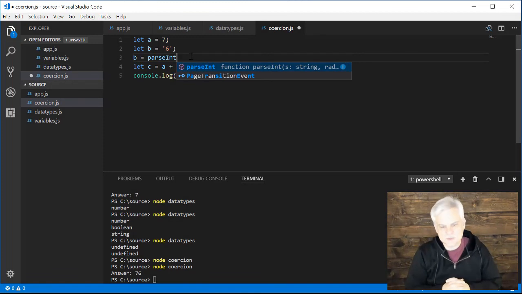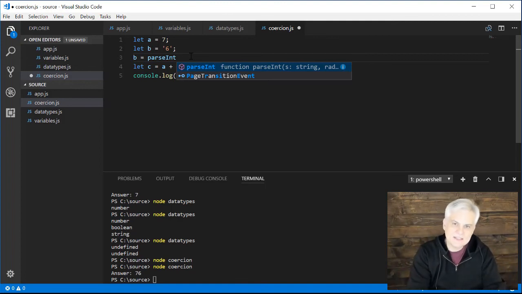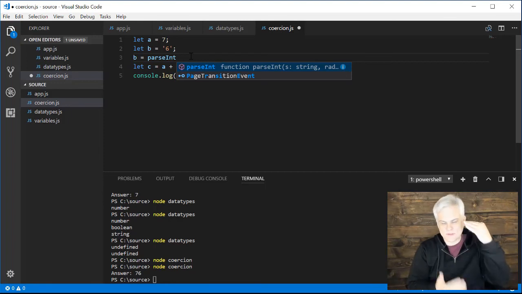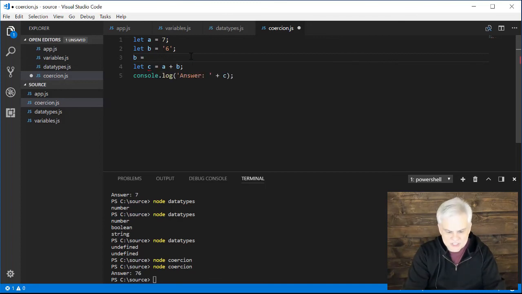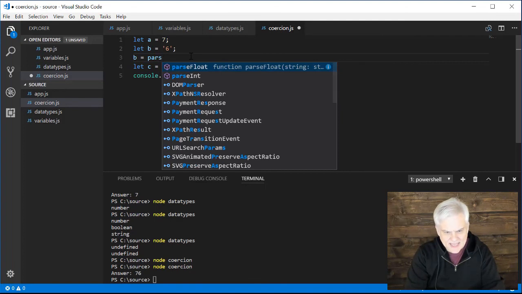Now, I want you to notice something. I haven't really talked about Visual Studio Code much, but one of the nice things about Visual Studio Code is that it popped up this little box called IntelliSense. IntelliSense is just a visual cue as I'm typing to show me things that I might need to reference, or things that will help me to find the right command or the right idea. In this case, I knew it was something parse, so I start typing, and I can then use the arrow keys to start looking. I'm like, oh yeah, there's parseFloat. That would give me a number with decimal values.